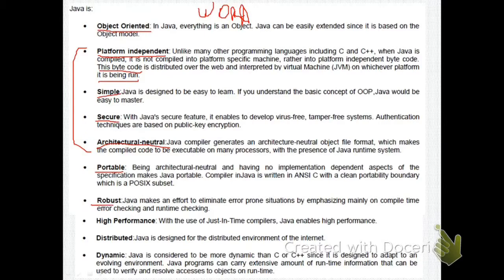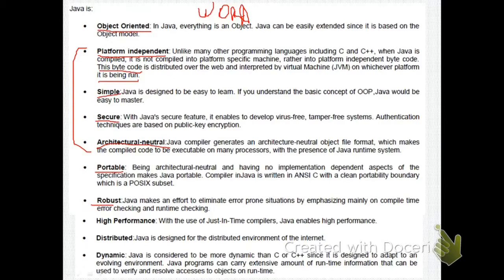Java code is robust. That is, Java makes an effort to eliminate error prone situations by emphasizing mainly compile time error checking and runtime error checking. You will see all these points later on when we go to the programming.